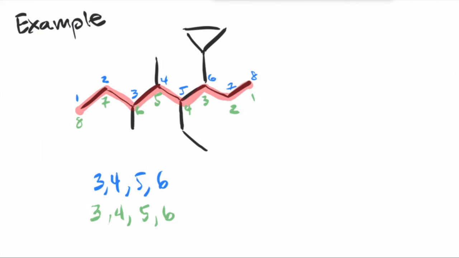In the green case it is this cyclopropane, right? Whereas our first substituent from the left is a methyl group. So based on the rules that we just talked about, we want to base it on alphabet. So in this case, C comes before M. So we're going to go ahead and use the numbering system from the right to the left.